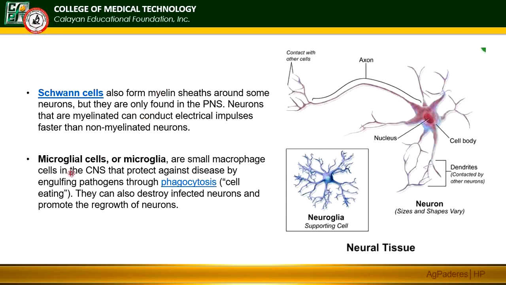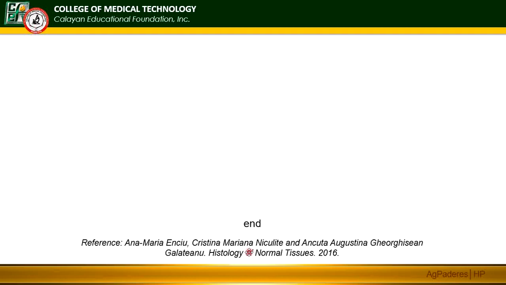Yan si Schwann cells. Microglial cells or microglia are small macrophages in the CNS and they protect against disease by engulfing pathogens through phagocytosis. So, ito yung macrophage ng brain, diba? Sa CNS. They can also destroy infected neurons and promote the regrowth of neurons. So, si microglia. Okay, so that is the end of lesson 1.1.